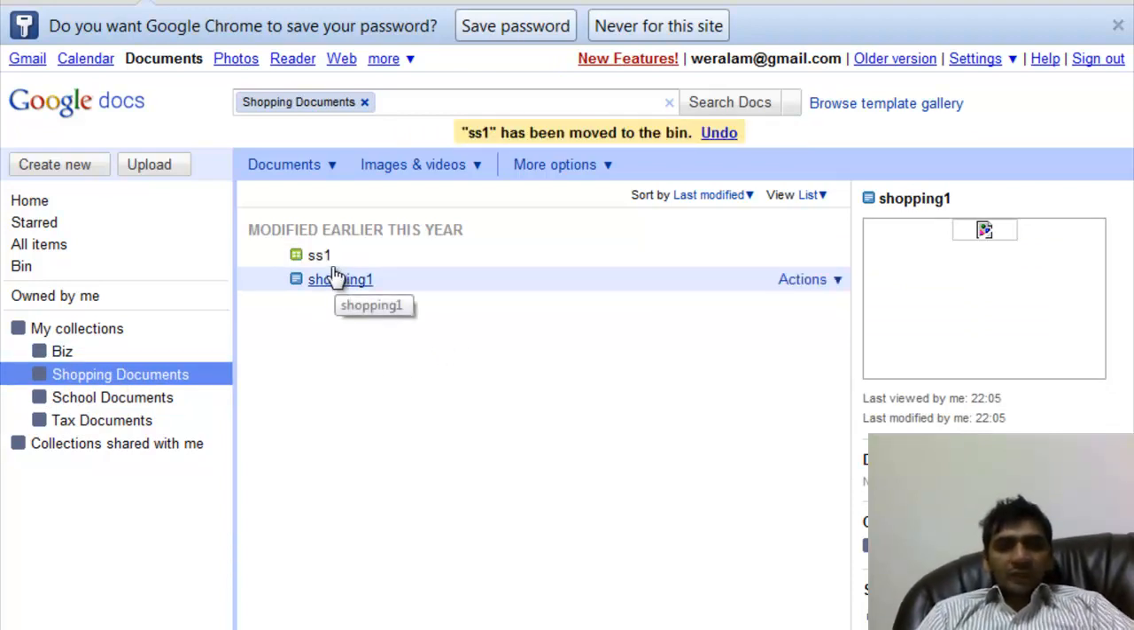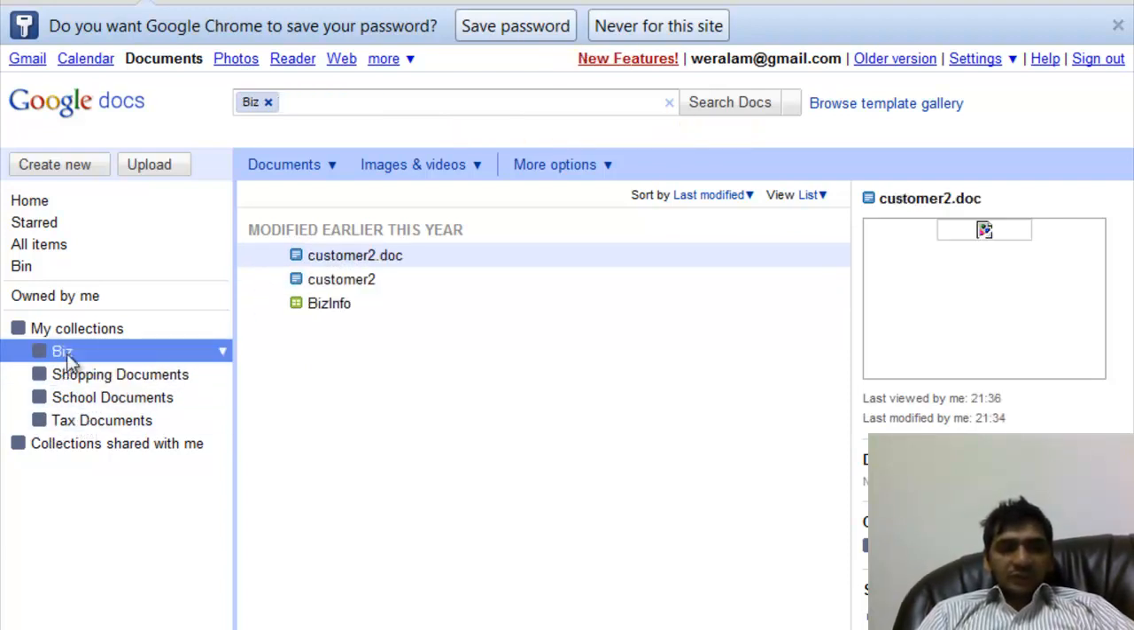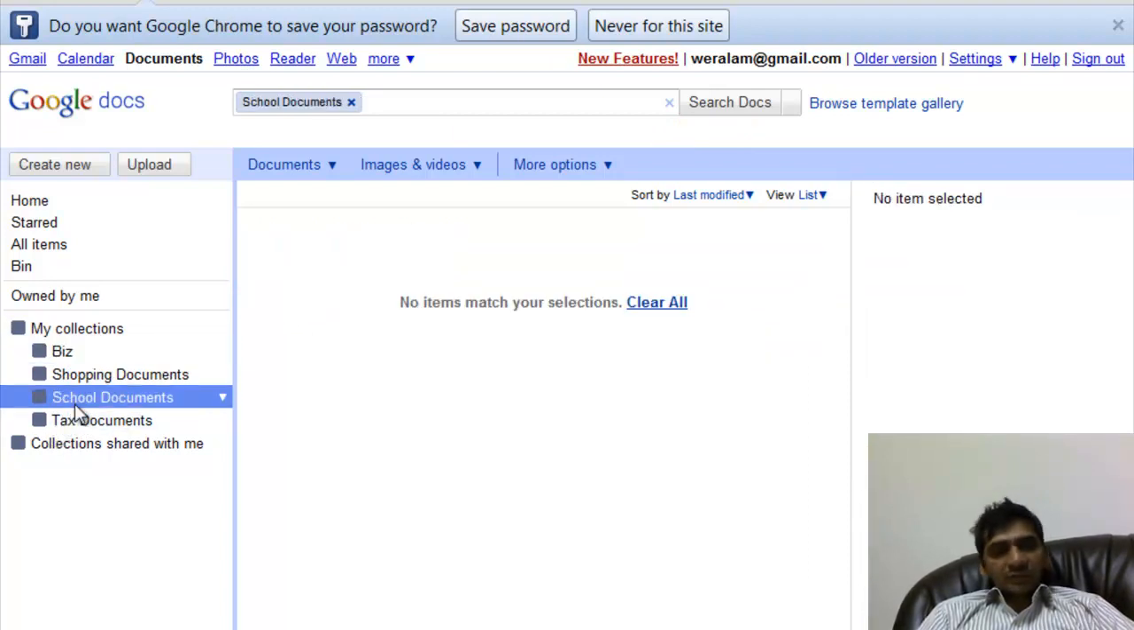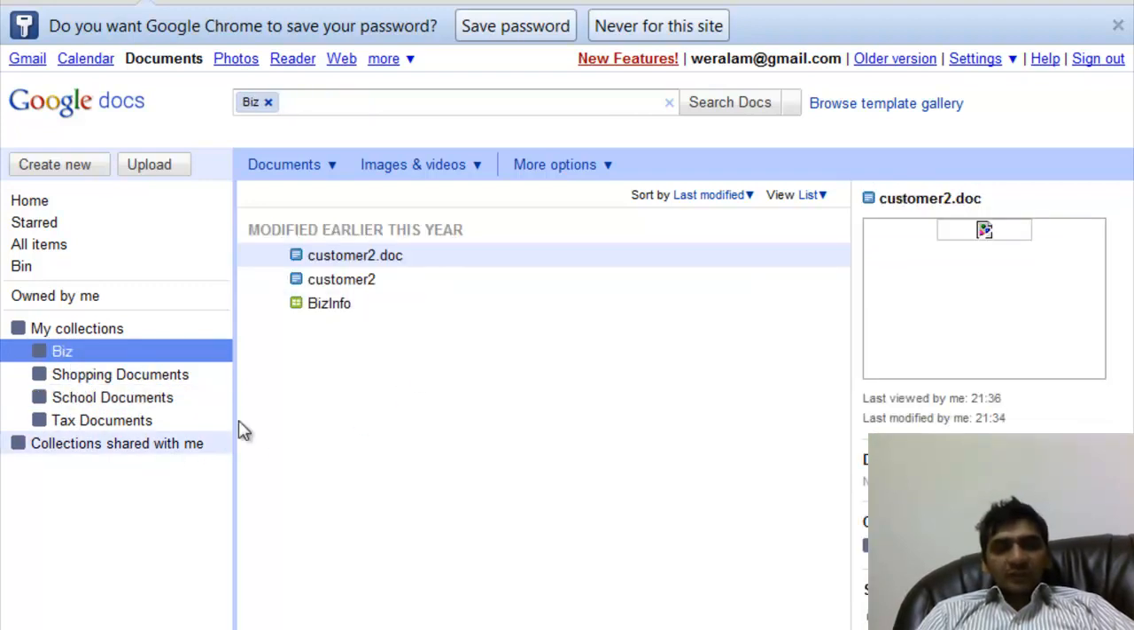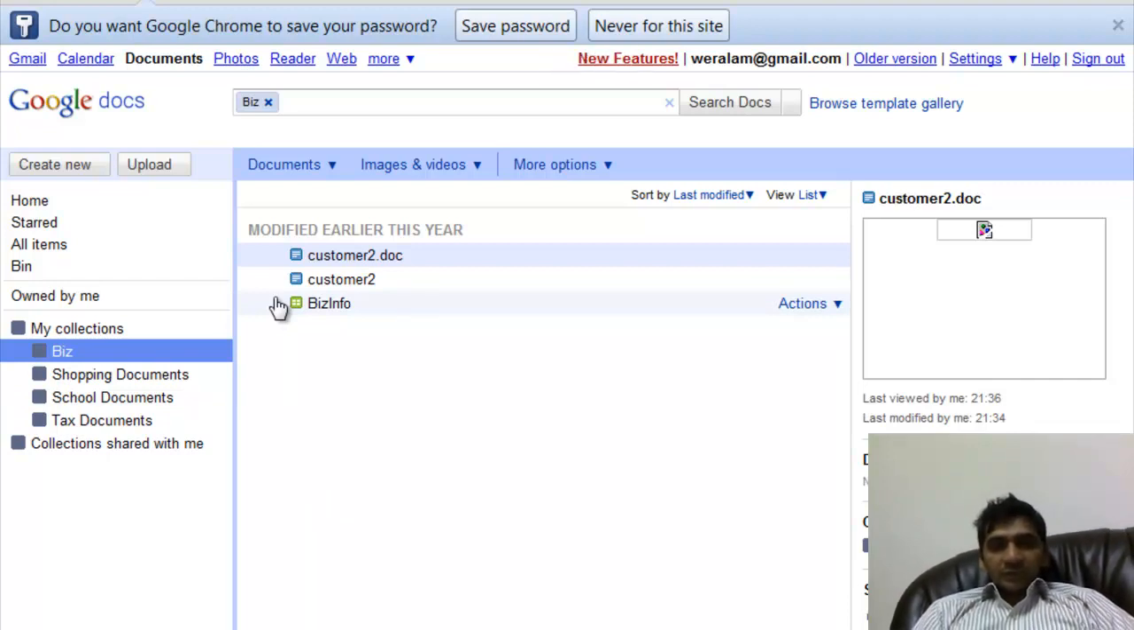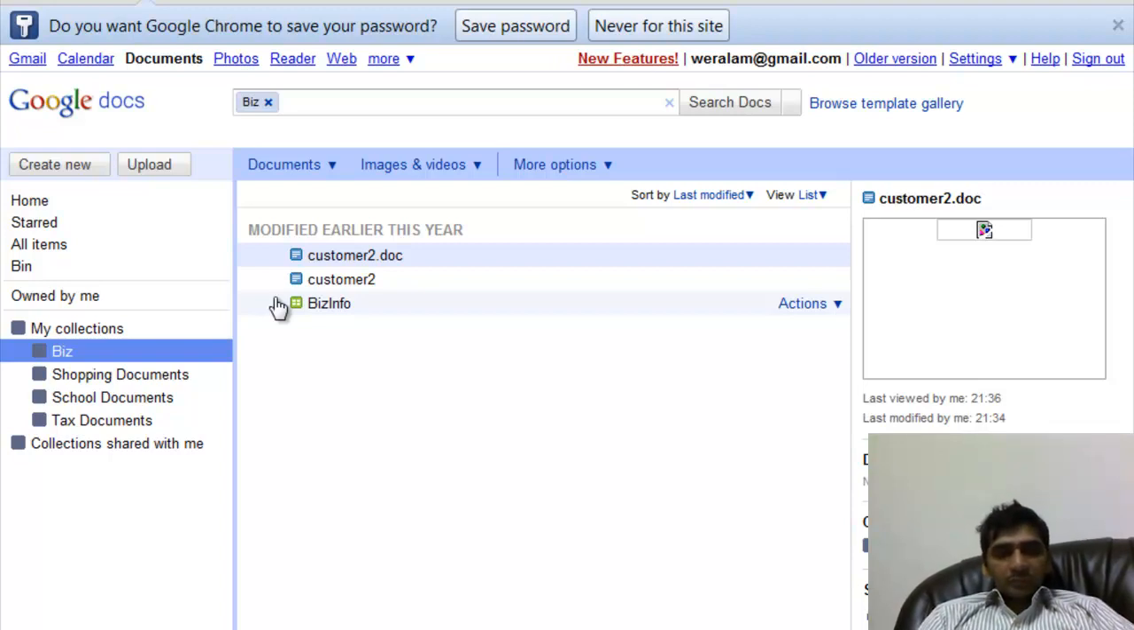Okay, so now I have two documents in this collection, ss1 and shopping 1, and similarly in this collection I already have some documents in here, and I can create as many documents in each of the collections. So this way I can organize my documents into different folders or different collections, so I can keep them separate based on the kind of documents they are.